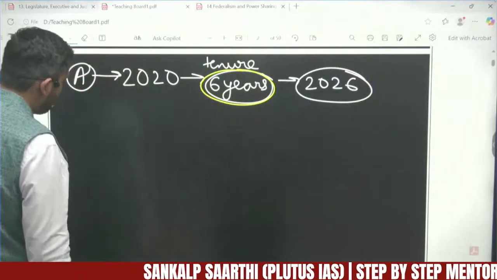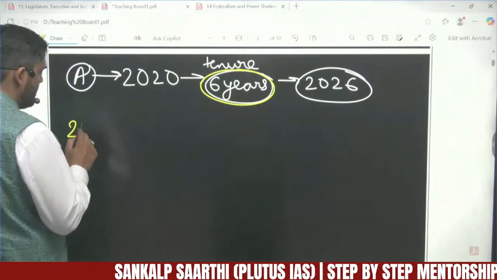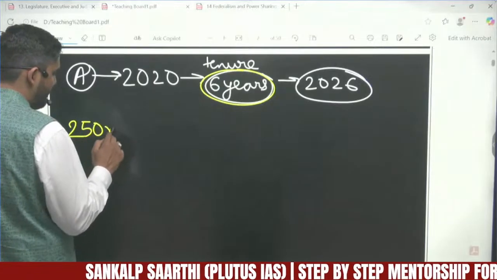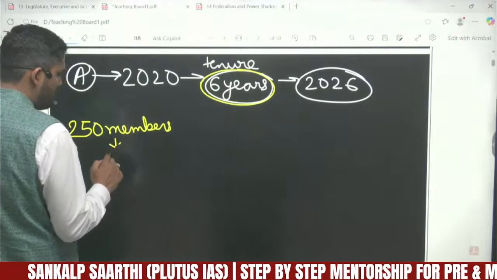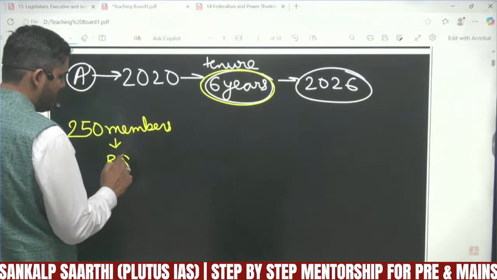Now let's say there are a total of 250 members in Rajya Sabha.